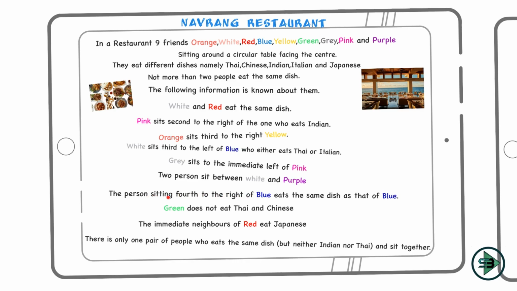And there is one more link talking about the person who is sitting fourth to the right of blue. So I will come to know about 4 persons from this, right? So white, blue, there is a link for blue here, and there is one more link for white here which is telling me the position of purple, which means this can possibly be my first link, because this link is actually followed by 2 others. This one link and this is another link. So I'll start with this. Okay, and that's why I'll put a 1 here, stating that this is my first link.